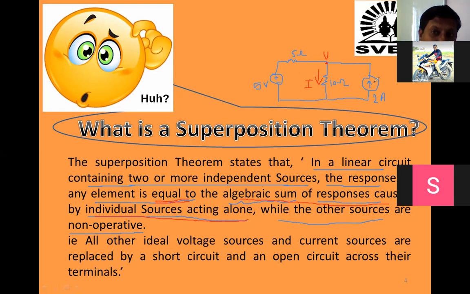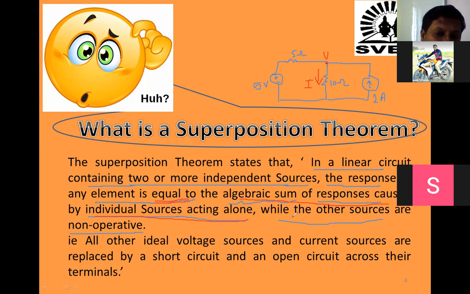Then we have to do the addition of responses caused by individual sources. If you take the addition, that will give the final answer I. Are you getting my point? So this is what we do in the superposition theorem. Are you understanding now the meaning of that statement? That is, the response in any element is equal to algebraic sum of responses caused by individual sources